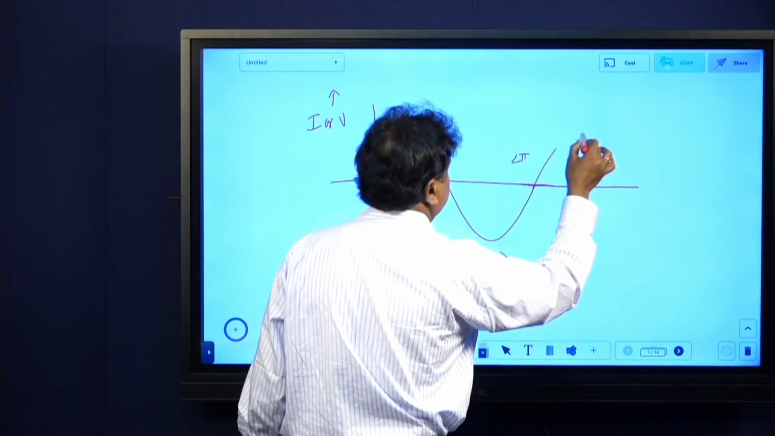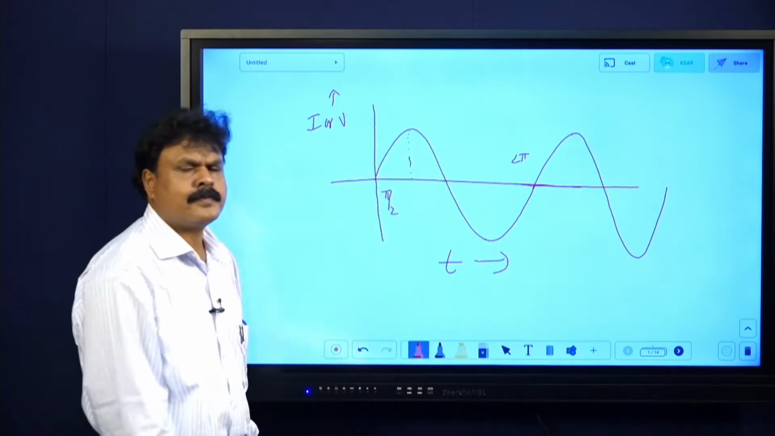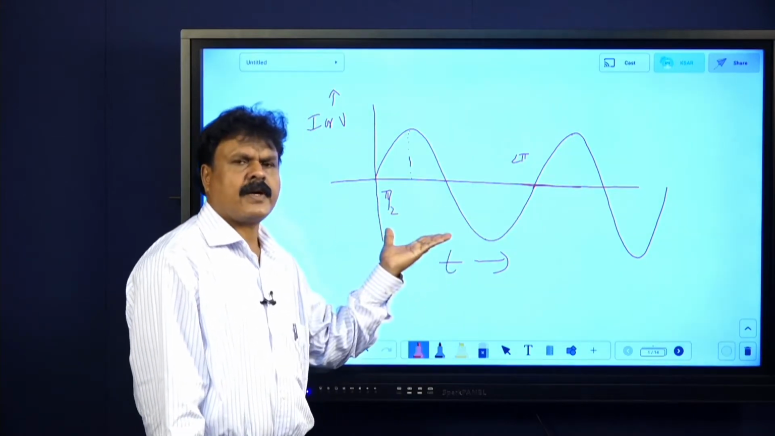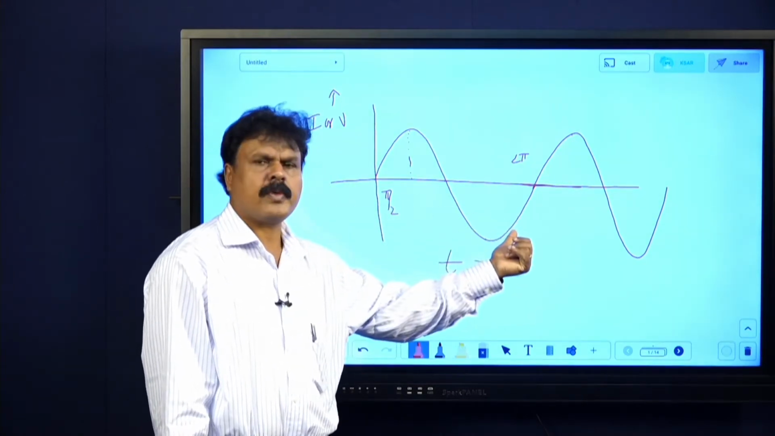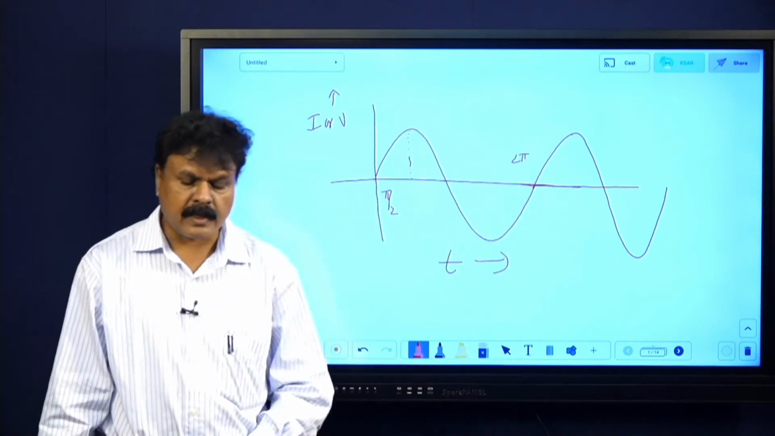Further again, let me say it is moving like this. Further here, phase is, we write pi by 2. Why phase is pi by 2 means? This phase difference or phase we give only until 2 pi. Further we will not be giving. Listen to the definition here.